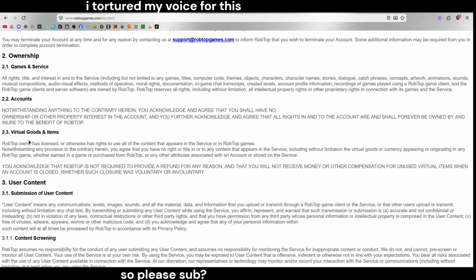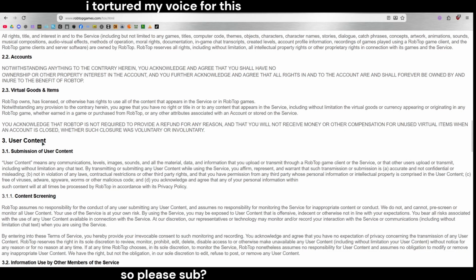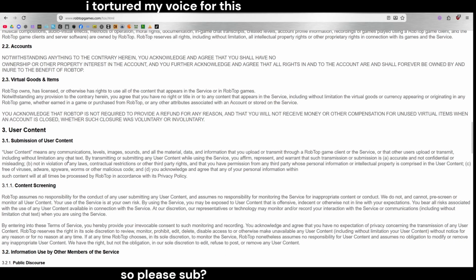3. User content. 3.1 Submission of user content. User content means any communications, levels, images, sounds, and audio material, data and information that you upload or transmit from a RobTop game client or the service, or that other users upload or transmit, including without limitation any chat text. By transmitting or submitting any user content while using the service,